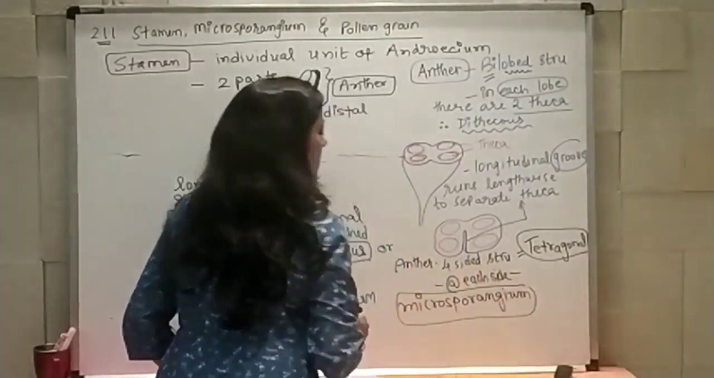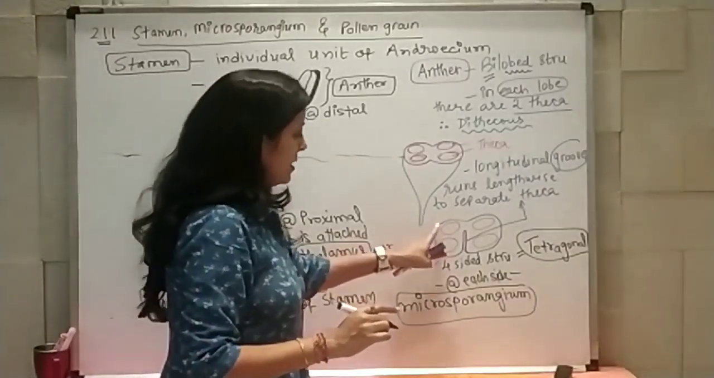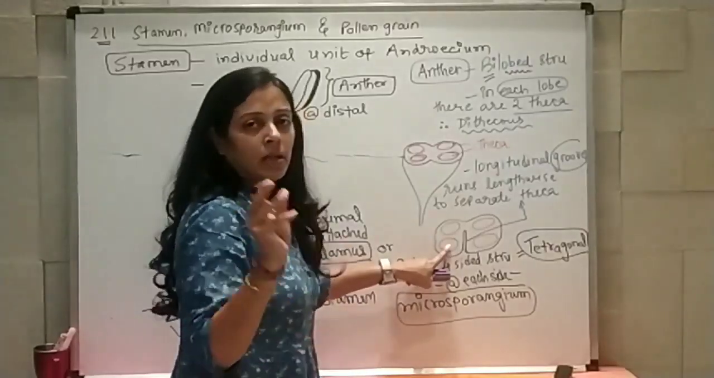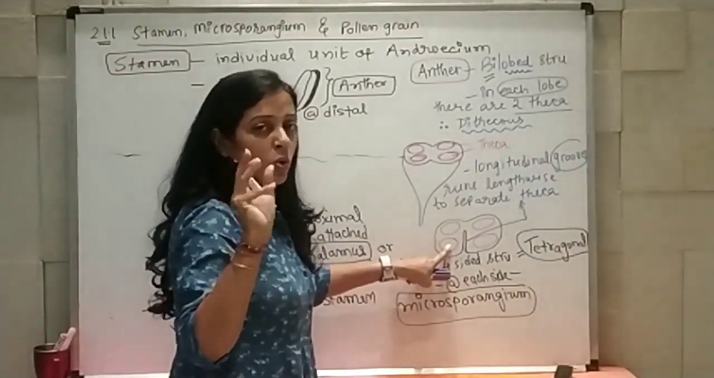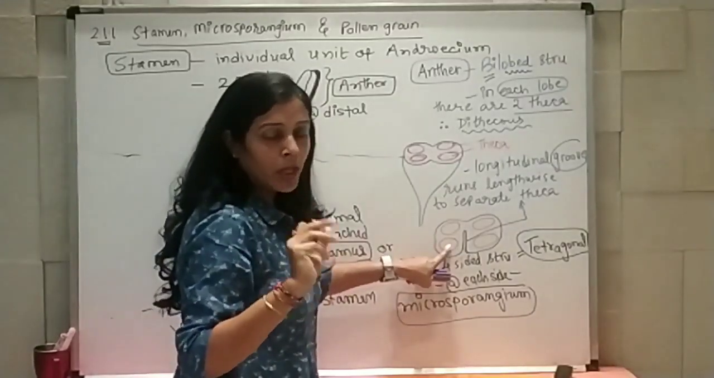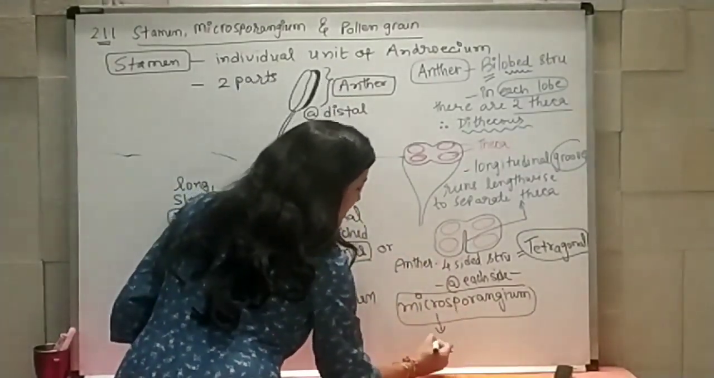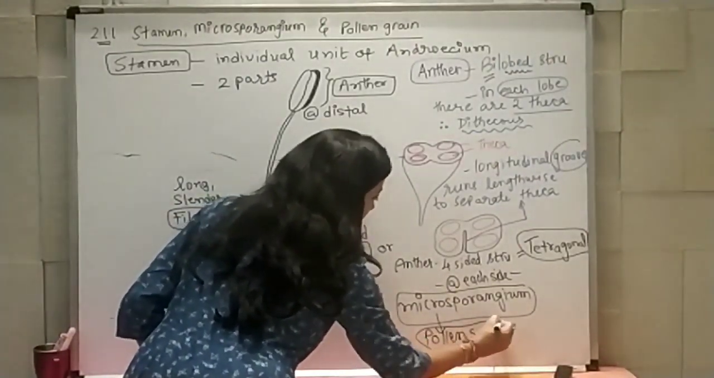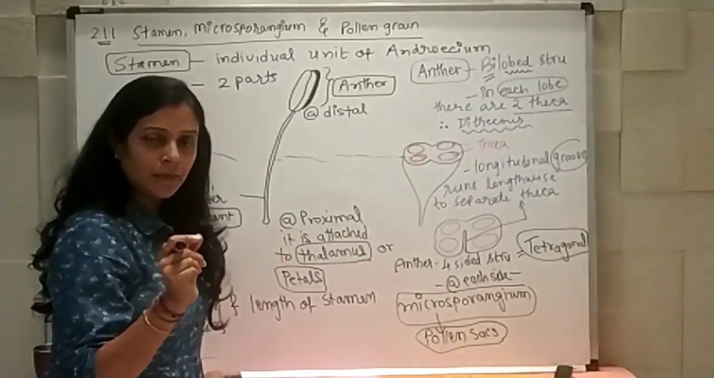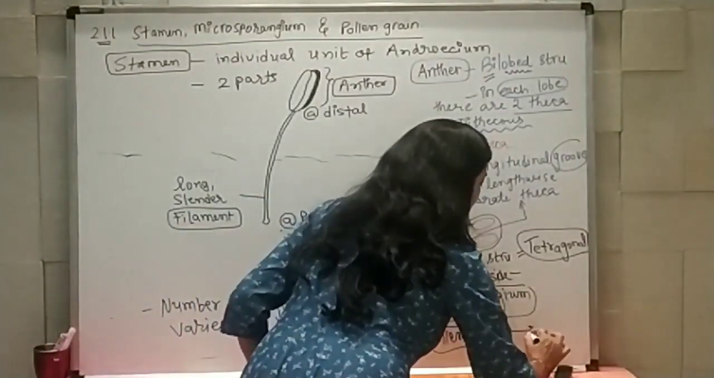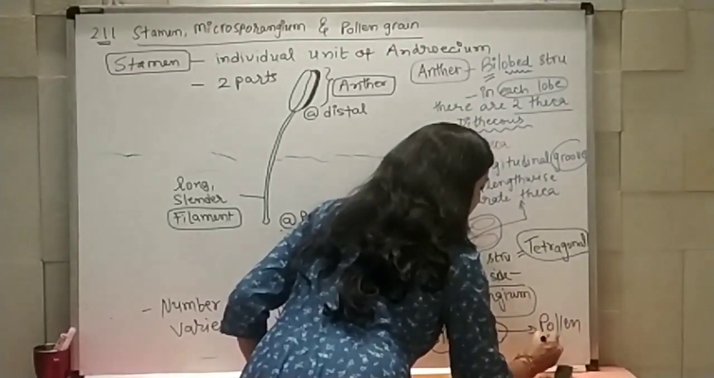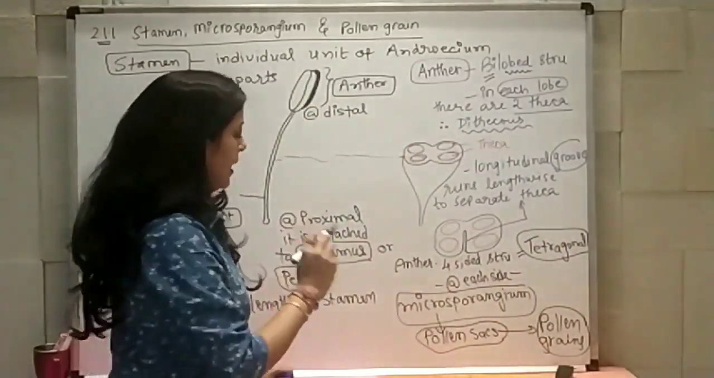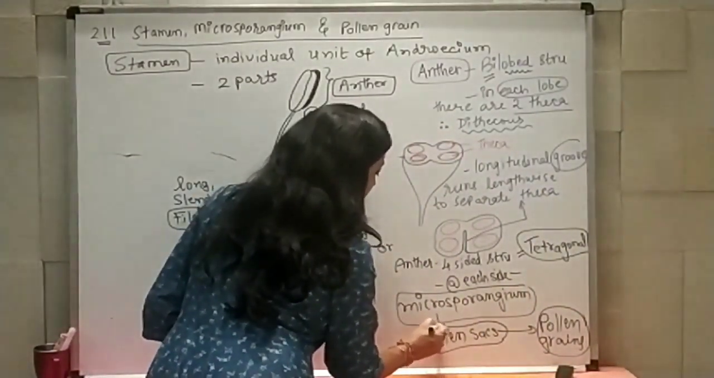Microsporangium. So again, anther has a four-sided structure, you can see here, and each side has a sac-like structure which is known as microsporangium, which develops into pollen sacs. Sac बोले तो थैली जैसा structure. So it develops into pollen sacs, and these pollen sacs will have pollen grains inside them.